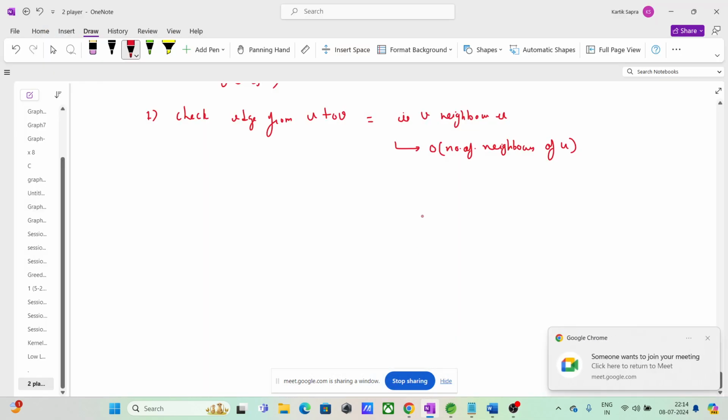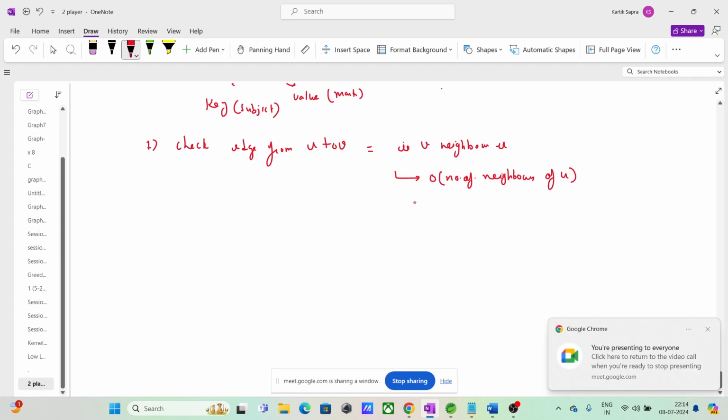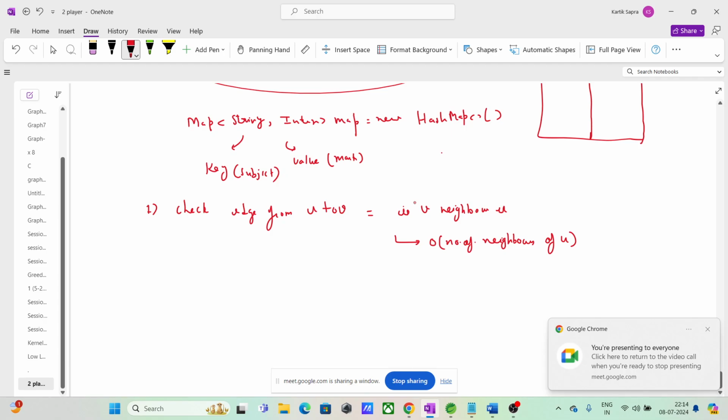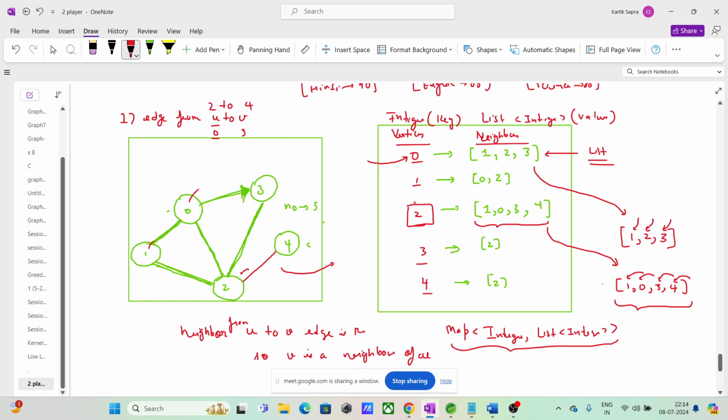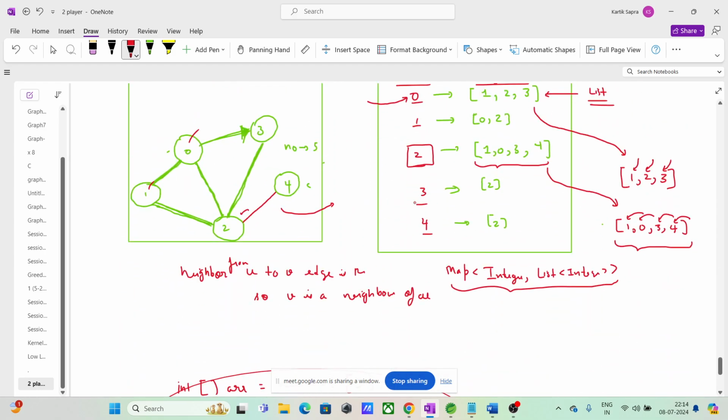Okay? So which one was better, adjacency matrix or adjacency list? I guess adjacency matrix was better. It was found in order of 1; we were checking there in constant time. Here we are checking in linear time. Right. Now what was the other operation? Space complexity.